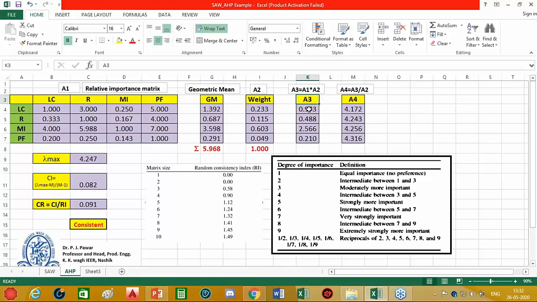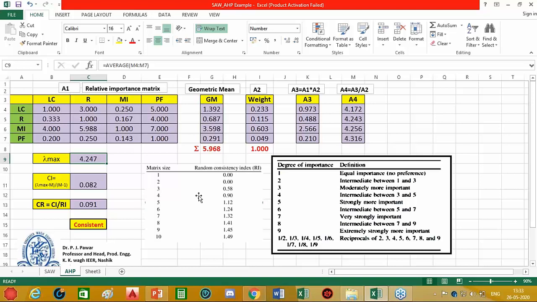Then we divide every value of matrix A3 by the corresponding value of matrix A2, so the A4 matrix is obtained as A3 upon A2. This value divided by the weight value gives us 4.172. Similarly, we can find the values of the rest of this matrix. Next we find the average of this matrix. The average value of matrix A4 represents the maximum eigenvalue, so here we find lambda max.